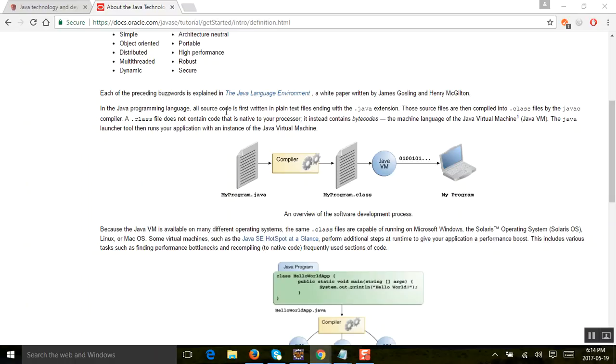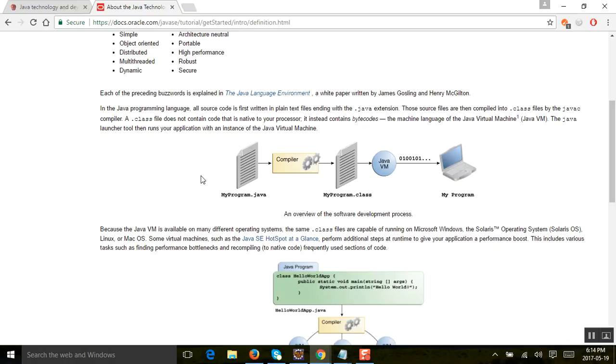So first I write a code called Selenium script.java. This is compiled and I create a file called Selenium script.class. This the compiler will create. See here, my program.java got converted into my program.class, right? So let's understand it. A .class file does not contain code that is native to your processor. It instead contains bytecode, in the machine language of the JVM. The Java launcher tool then runs your application with an instance of the Java virtual machine.